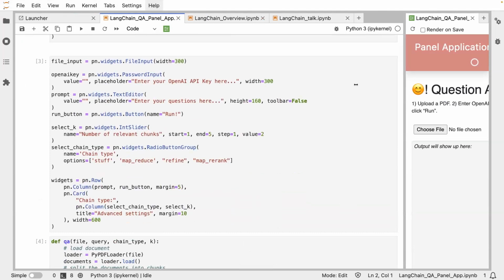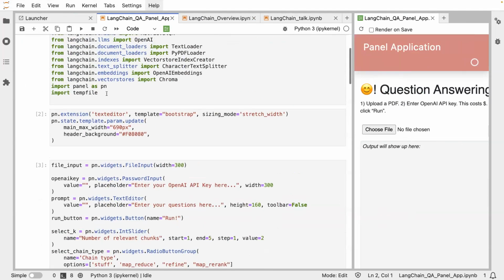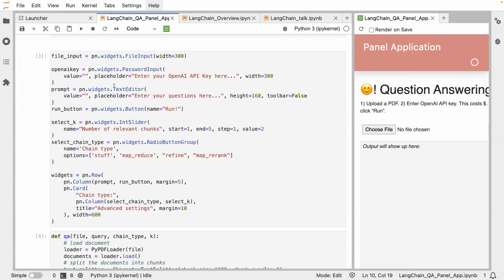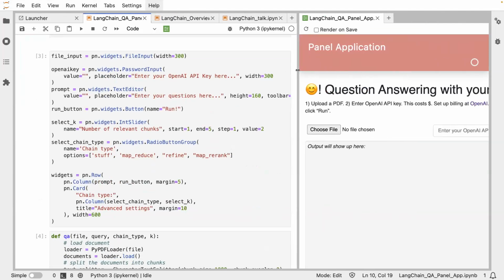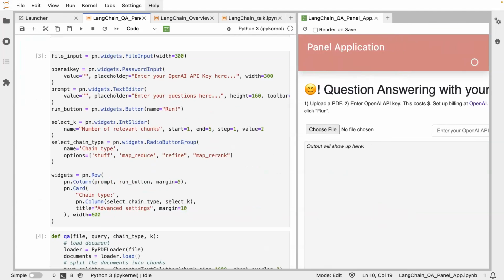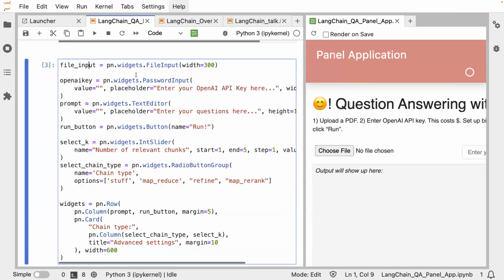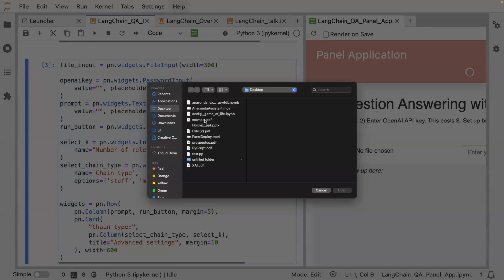So here you can see with Panel, we import panel as pn to load our panel modules. And you can see there are different components in this dashboard. We have different widgets, and each of those sections is a widget. For example, this file input widget, can you see it, is it big enough? This file input widget defines this one, where you can load a file.